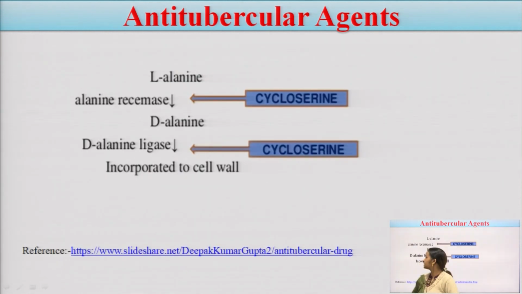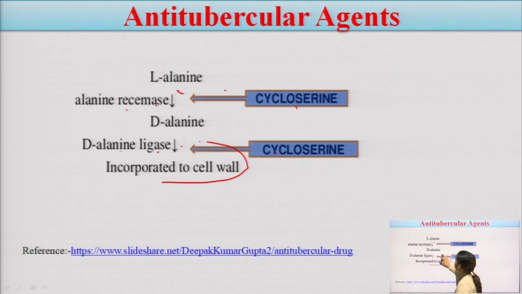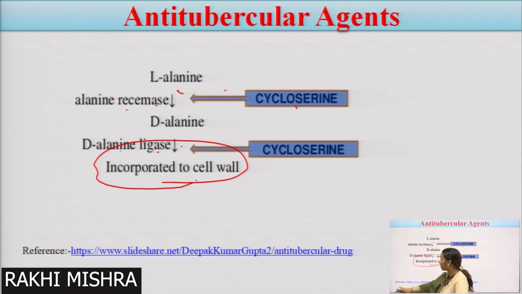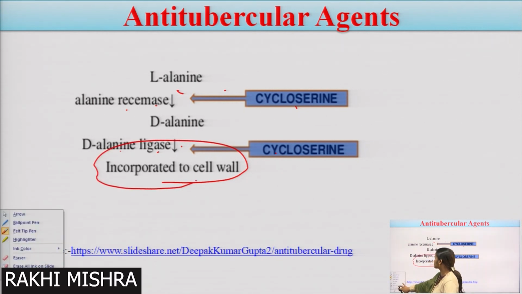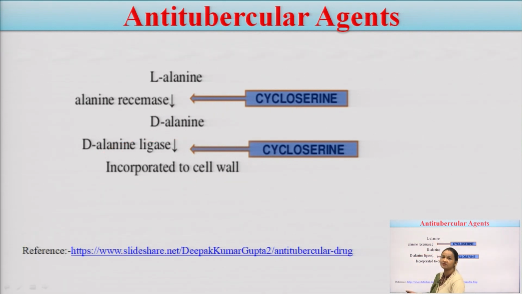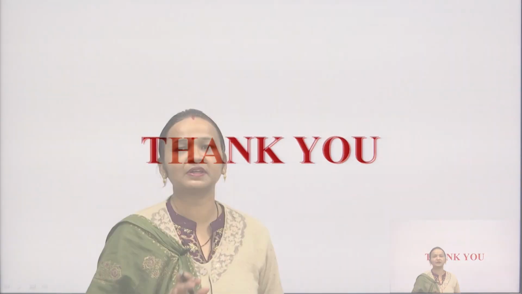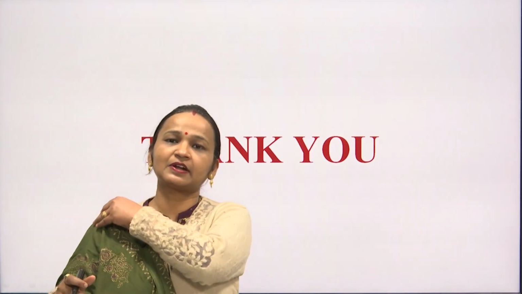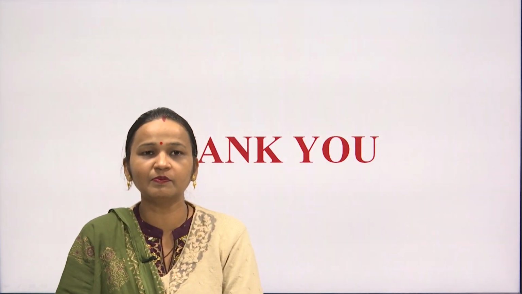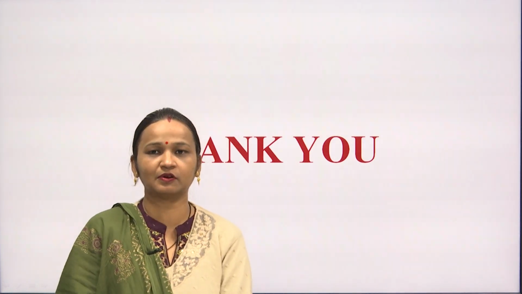Okay. You can see here what is happening. Cycloserine is inhibiting alanine racemase, and cycloserine is inhibiting D-alanine ligase, and ultimately alanine is not able to bind into the cell wall, so the cell wall will not be maintained, because of which the cell will die. So this is all about today's lecture, which covers the different drugs helpful for the treatment of Mycobacterium tuberculosis or tuberculosis. Thank you very much.